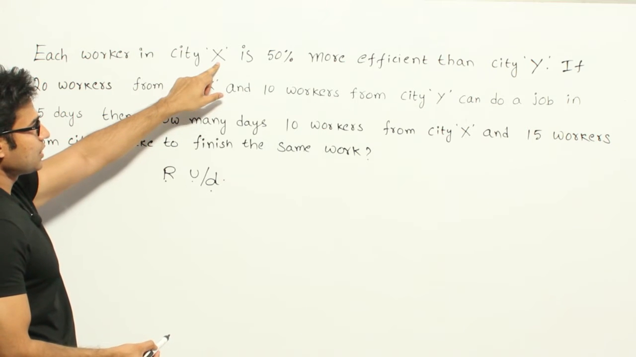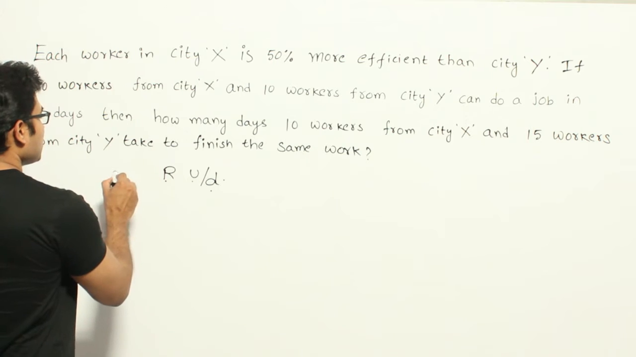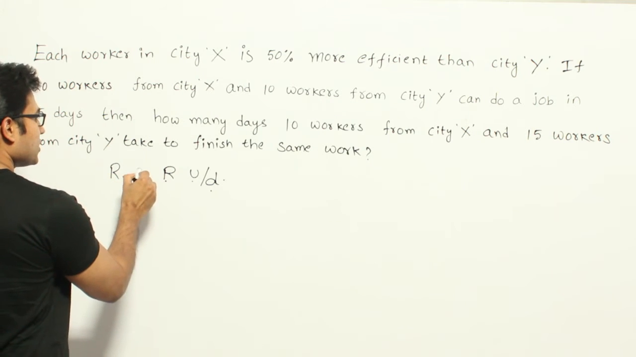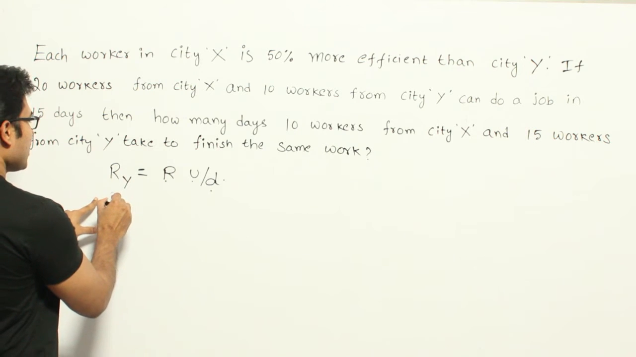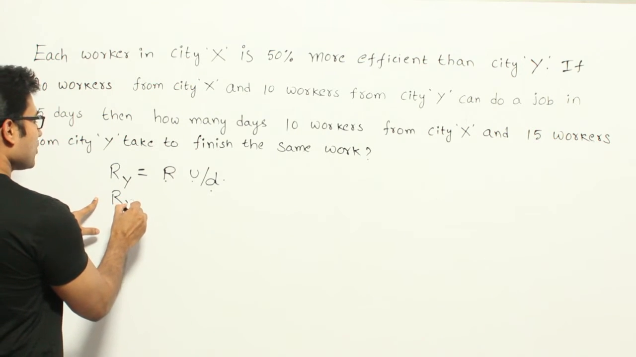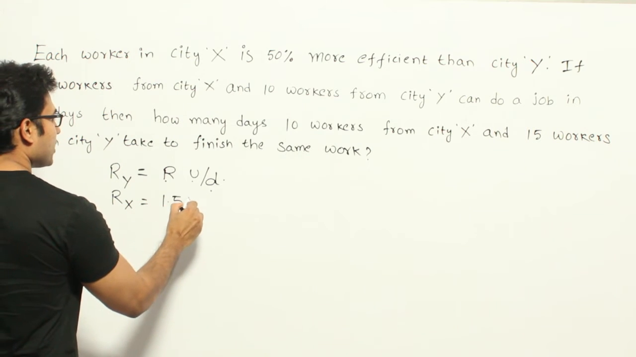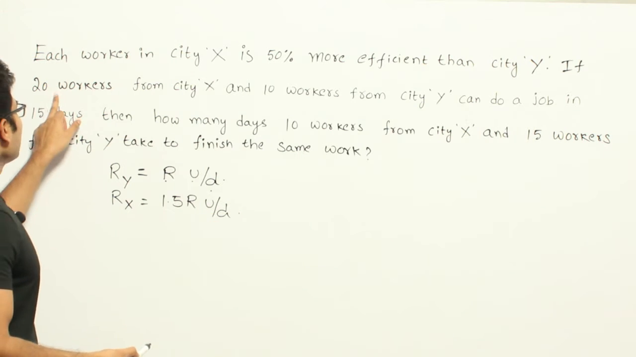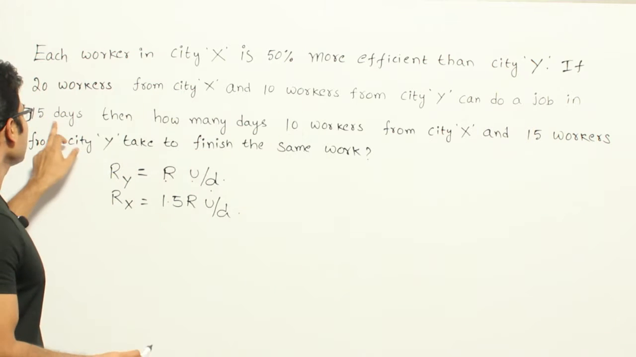A worker in city X is 50% more efficient, which means if you assume that the rate at which a worker from city Y is working is R units per day, then the rate at which a worker from city X can finish the job is 1.5 times R units per day. Okay. Now, if 20 workers from city X and 10 workers from city Y can do a job in 15